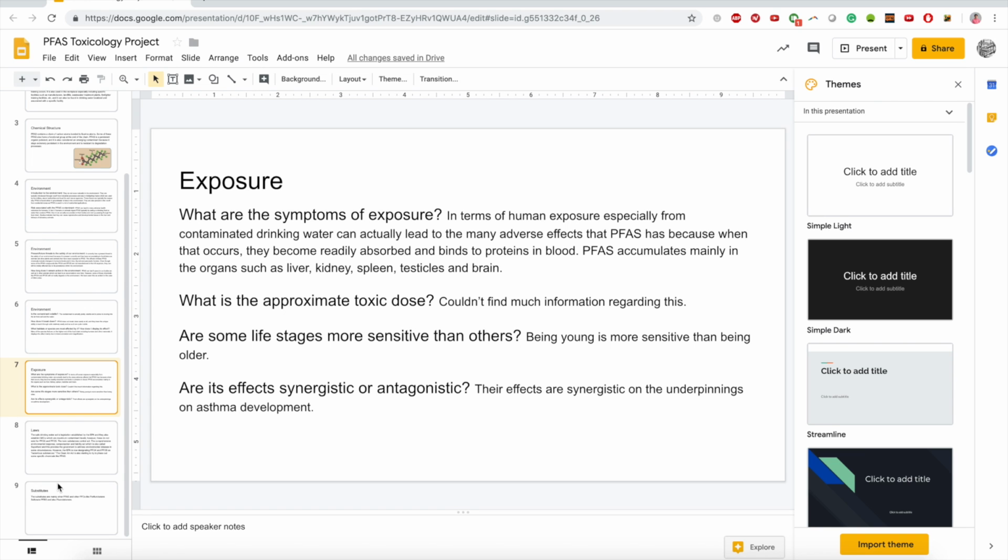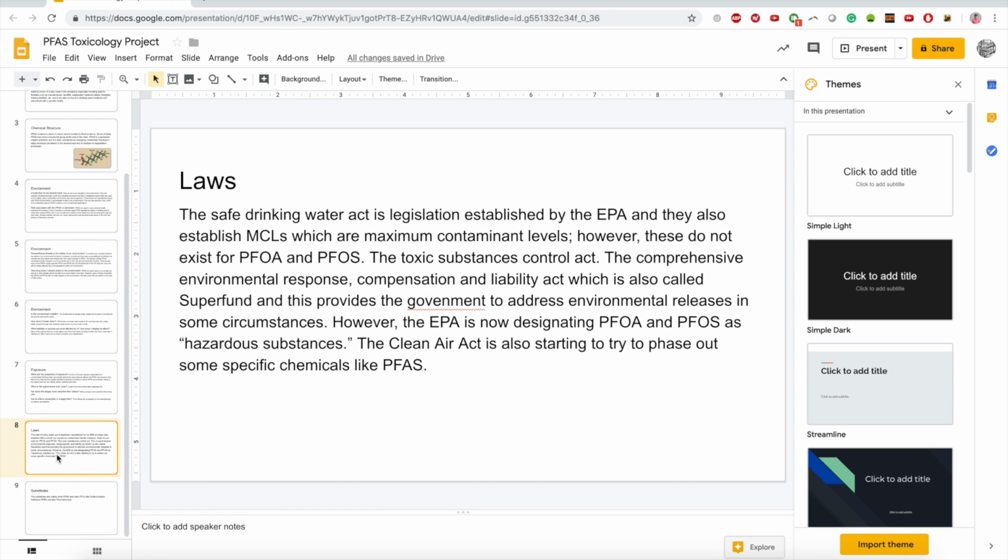In terms of its effects being synergistic or antagonistic, their effects are synergistic, and they can lead to asthma development when combined with other chemicals. In terms of laws and legislation, the Safe Drinking Water Act is legislation established by the EPA, and they also establish MCLs, which are maximum contaminant levels. However, these are not assessed for the PFAS chemicals. Also, the Toxic Substances Control Act is in place for the PFAS chemicals, and CERCLA, or Superfund, provides the